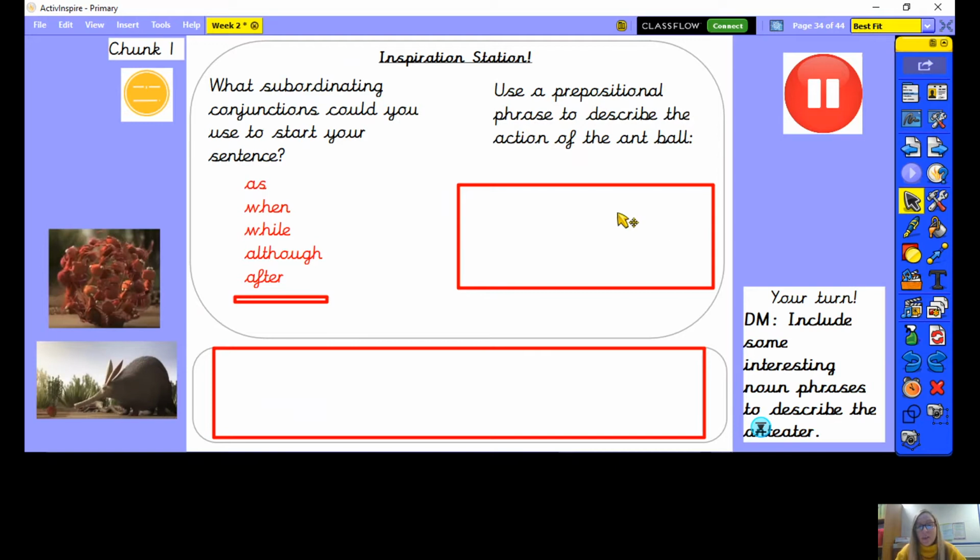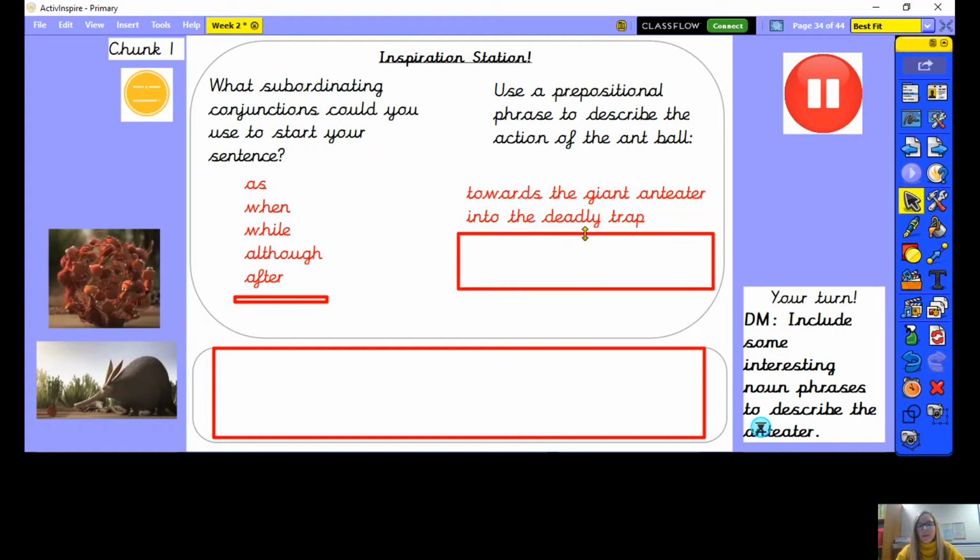Okay, brilliant. So I'm going to share with you some of my ideas, and you can magpie these ideas, remember, so use them in your own writing if you need to. So prepositional phrases. I've written towards the anteater. So the ball rolls towards the giant anteater. It's moving into the deadly trap.